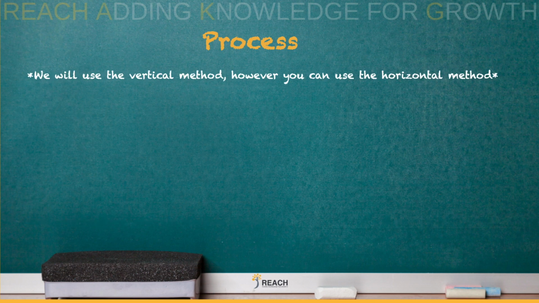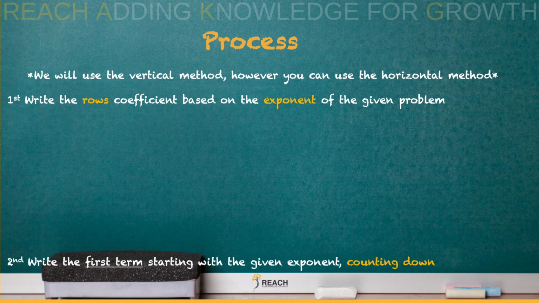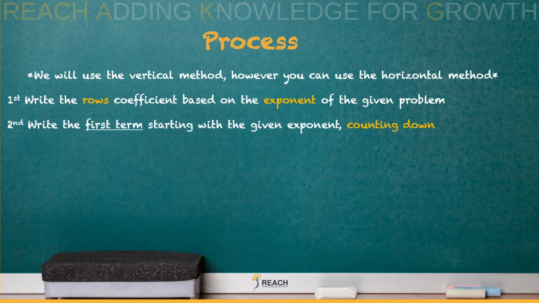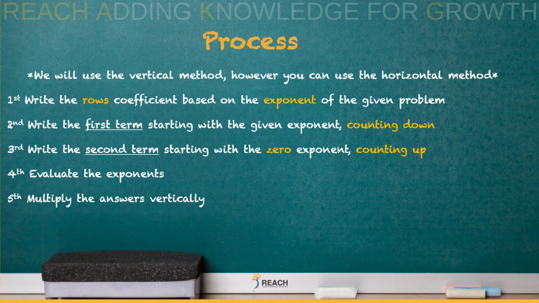So what's the process? How do I do this binomial expansion? Alright, cool. So we're going to use the vertical method. However, you can use the horizontal method. You will normally see the horizontal method, but not this time. So first, write the row's coefficients based on the exponent of the given problem. Recall we had the triangular array of numbers. Look at that row. Second, write the first term, starting with the given exponent, counting down. Third, write the second term starting with the 0 exponent, counting up. Evaluate your exponents for the 4th step. And lastly, multiply the answers vertically.